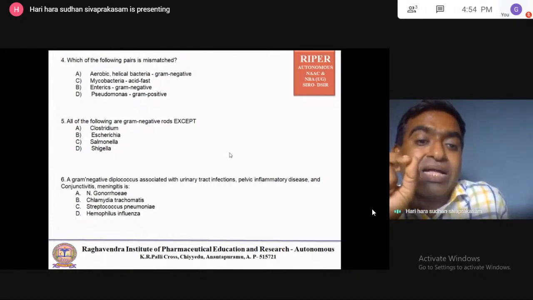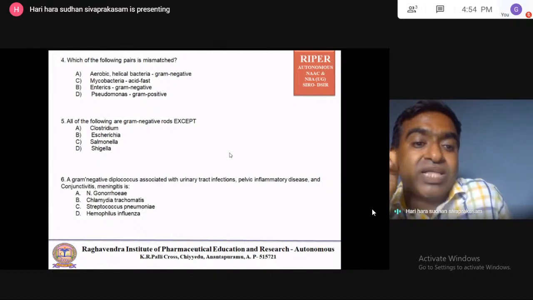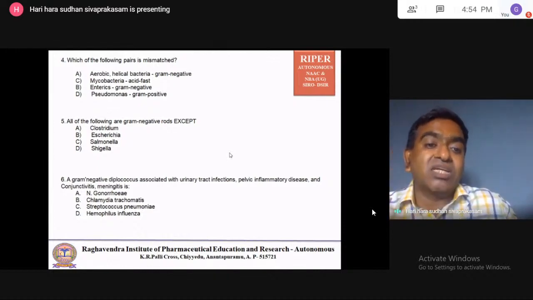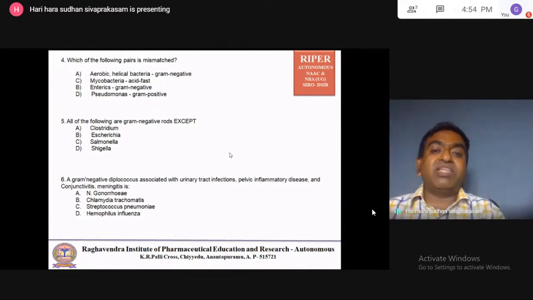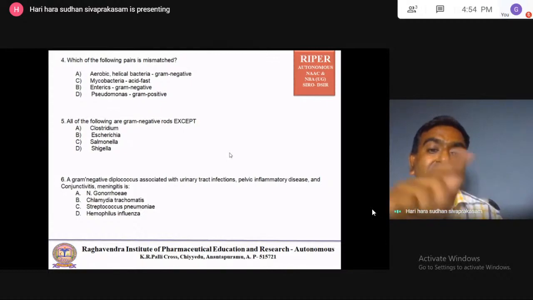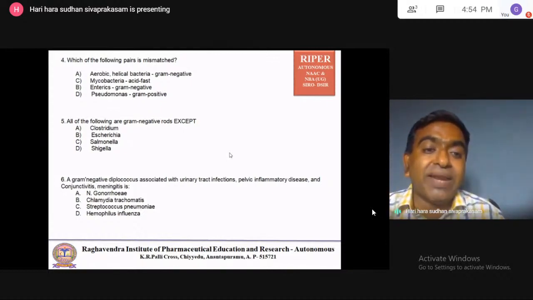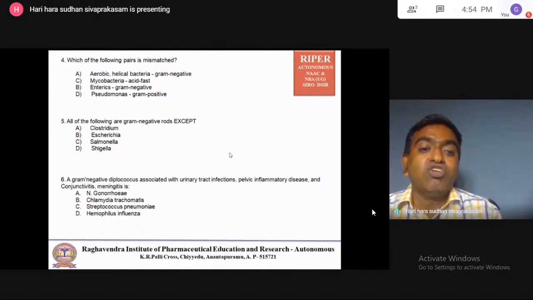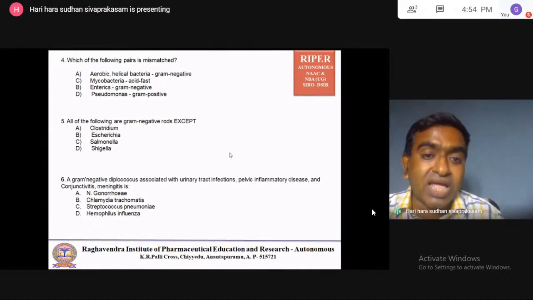Enteric bacteria, gram negative bacteria. As I told you, enteric rods means those living in the gastrointestinal tract. So in our body, they are gram negative bacteria. So those pairs are not mismatched. Pseudomonas, gram positive bacteria? Actually Pseudomonas is a gram negative bacteria, but it is mentioned as gram positive. This is the wrong pair.